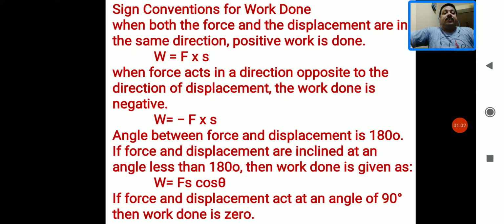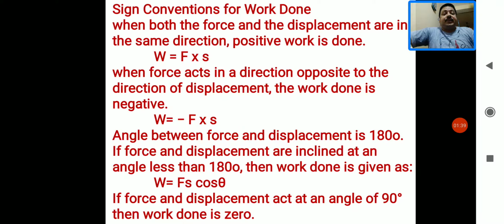And now about the sign convention for work done, it means the types of work done. First, when both the force and the displacement are in the same direction, then the work is called positive work, and the formula for it is W equals plus F into S. And when force acts in a direction opposite to the direction of displacement, then the work done is negative, and it is denoted by W equals minus F into S.